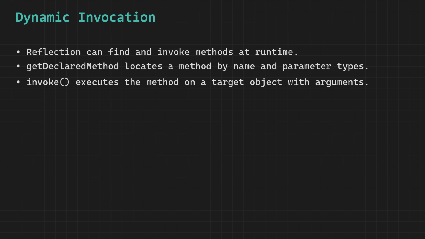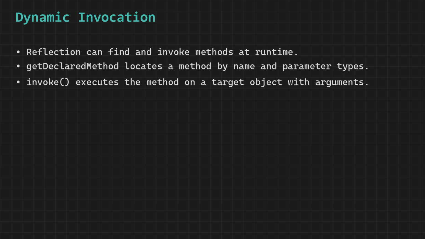The process begins by using methods from the reflection system to search for a specific method inside a class, and for this we rely on Class, which acts as a gateway to all the structural details of a class, and by calling getDeclaredMethod we provide the exact name of the method as a string along with the types of its parameters so that Java can accurately identify the correct method even if there are multiple methods with similar names.